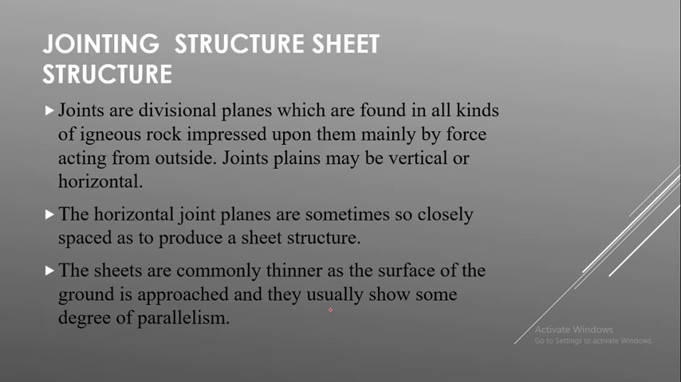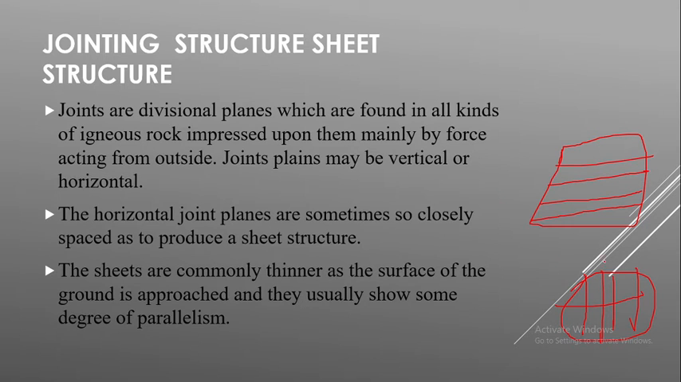Joints are divisional planes found in all kinds of igneous rock, impressed upon them mainly by force acting from outside. Joint planes may be vertical or horizontal. For example, considering this as a rock, some will have horizontal joints. In another rock, some joints will be vertical. Either horizontal or vertical, this will happen in a rock. Sometimes both horizontal and vertical joints are seen in some kinds of rocks.